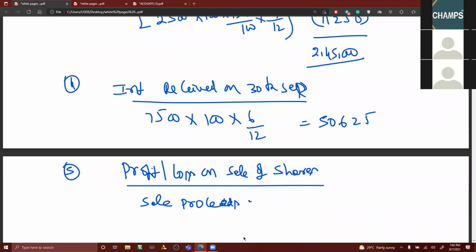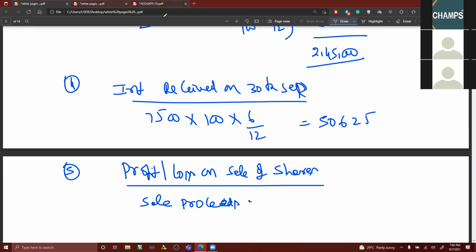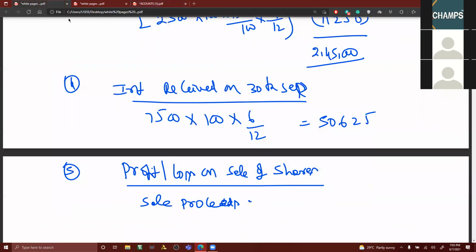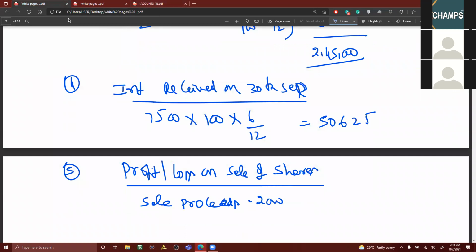Sale proceeds. How many shares have been sold? 2,000 debentures into 103. 2,000 into 103 will be 2,06,000. Can you quickly tell me accrued interest?